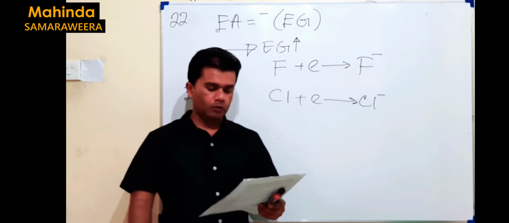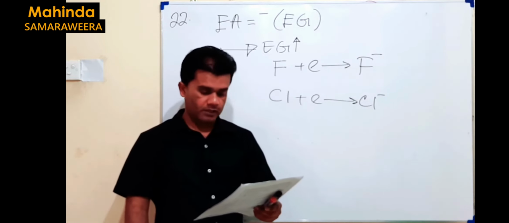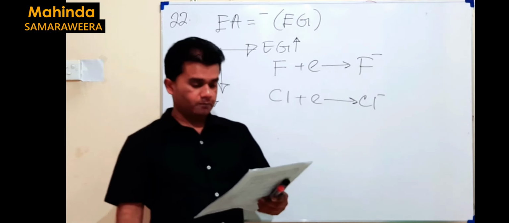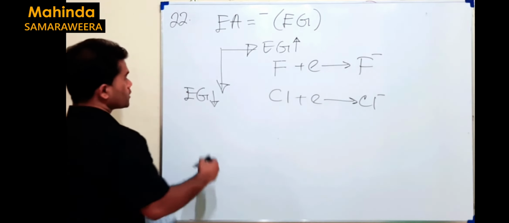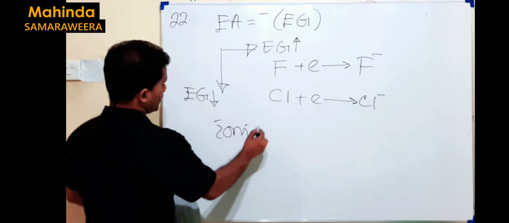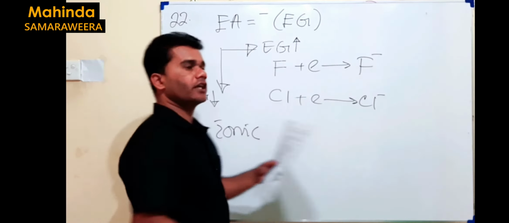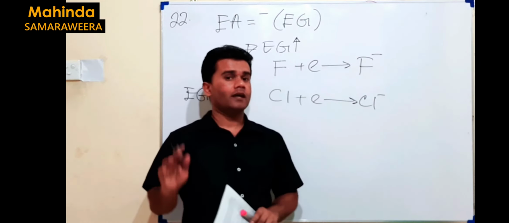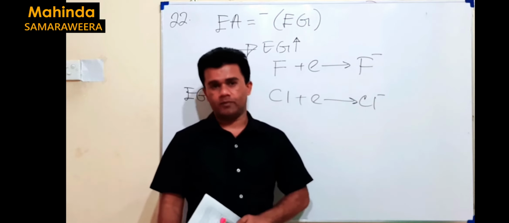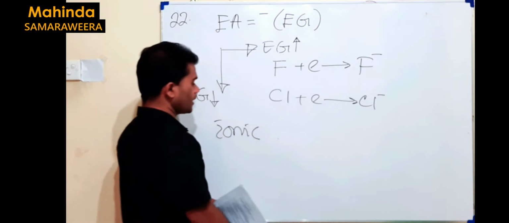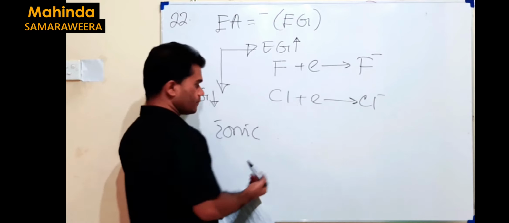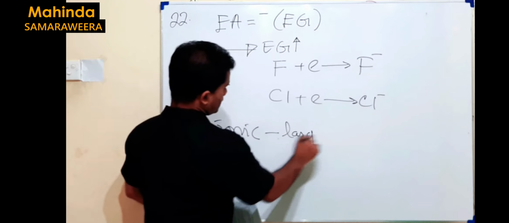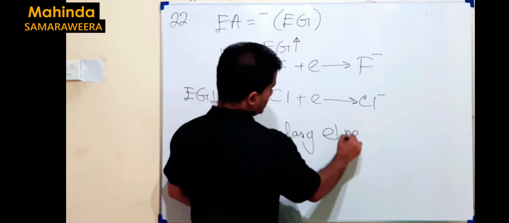The compound with the highest ionic properties is formed by the reaction of an element at the top of group 17 and the bottom of group 1. So what is the favorable factor for an ionic compound? There should be a large electronegativity difference. That means a highly electropositive element and a highly electronegative element. To have an ionic compound, there should be a large electronegativity difference.